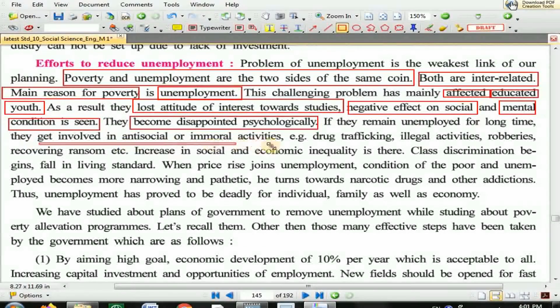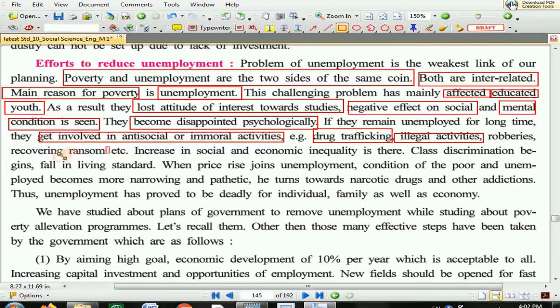If they remain unemployed for a long time, then they get involved in anti-social or immoral activities. If a person does not get a job for a long time, the person becomes upset psychologically, so the person is involved in anti-social and immoral activities. Now what are anti-social and immoral activities? Like drug trafficking, illegal activities, crimes, robberies, then recovering ransom. All these are immoral activities.